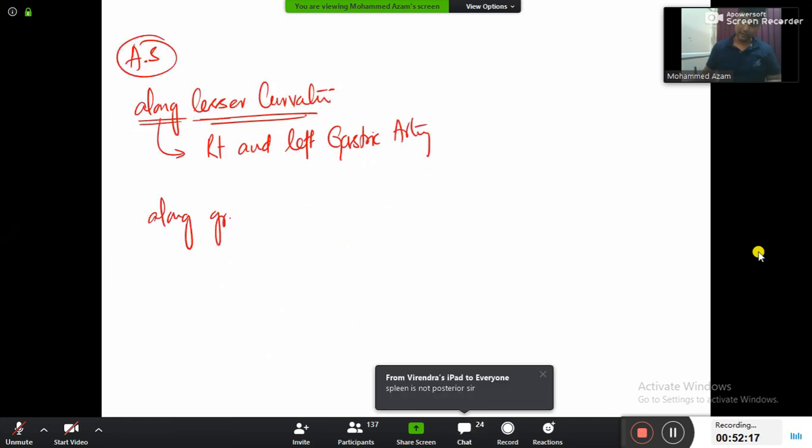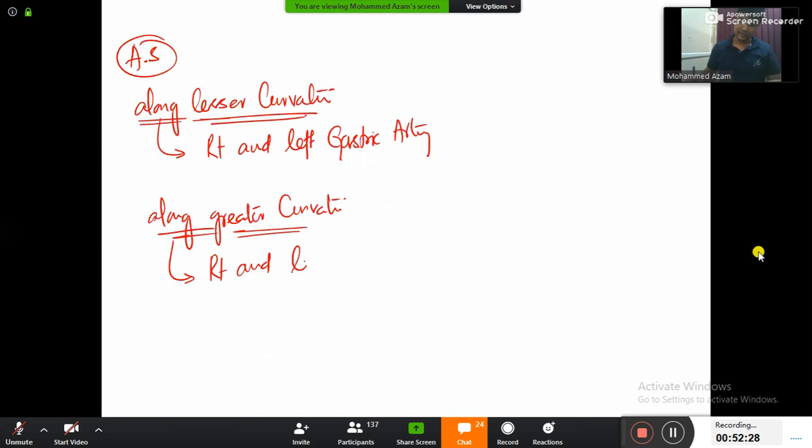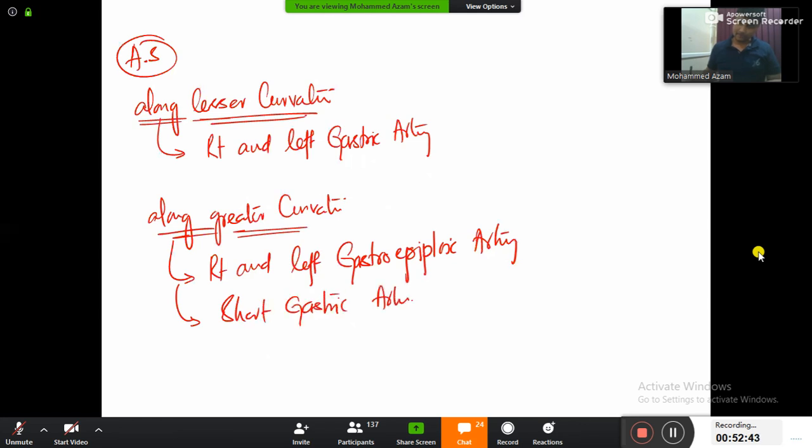Along greater curvature, there will be right and left gastroepiploic artery. Not only this, you'll also have the short gastric artery. Chalo, make a note of all these arteries, guys.